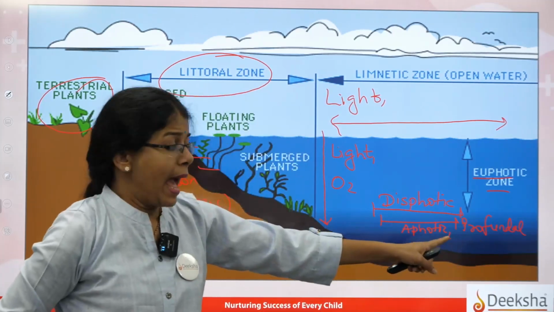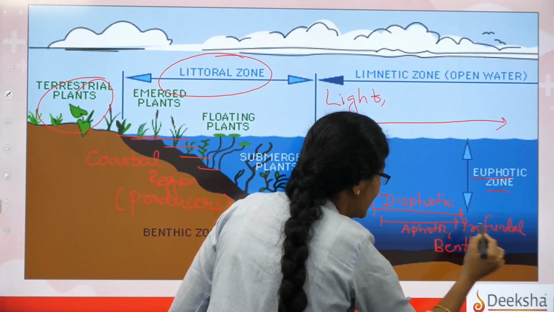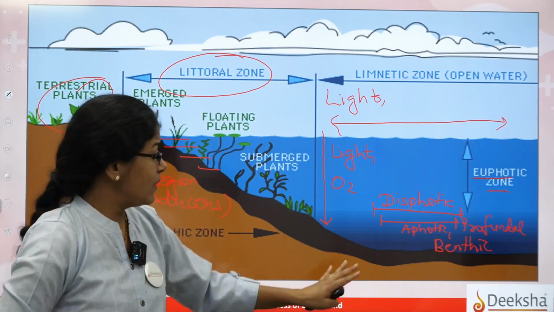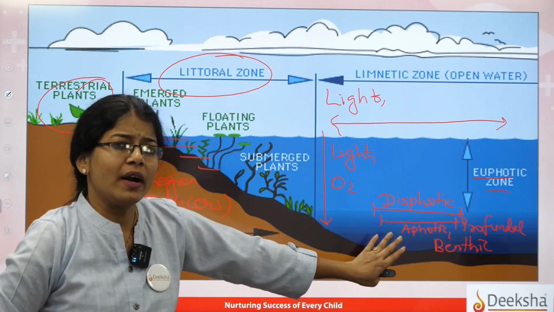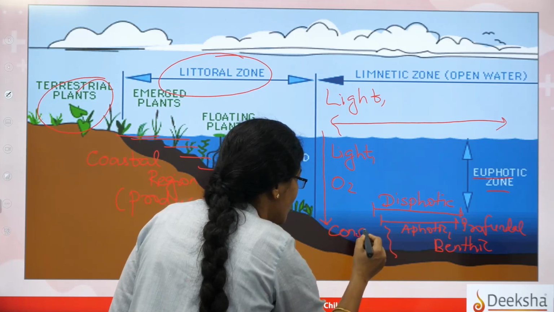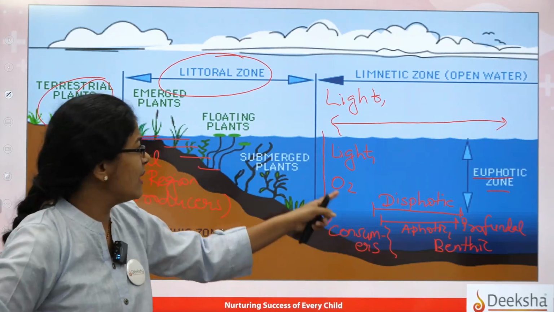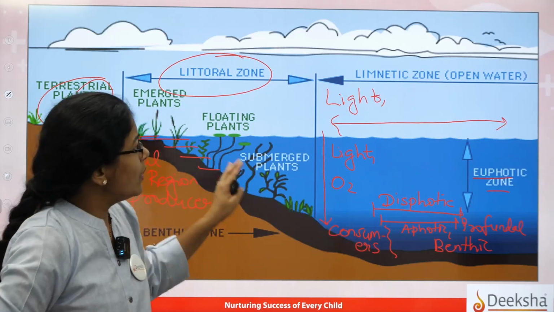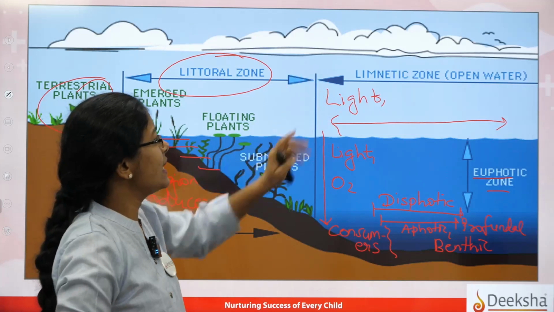zone, right? And here you actually get the benthic region. Benthic region means the dark region where there is actually no light present. It is basically forming the sedimental surface, that is the benthic region, and moreover you will find more consumers in this region. Producers won't be there, because as I said, light penetration does not happen, it is a dark zone. Okay, so this is the general idea about how a water body is influenced by light as a factor.